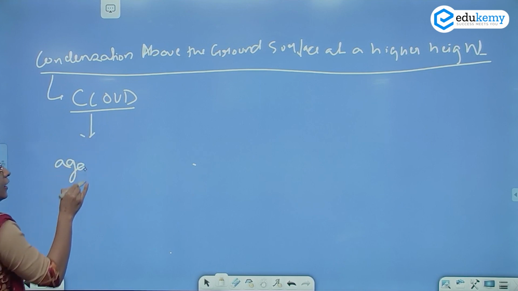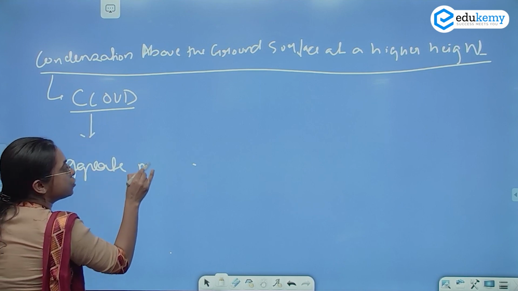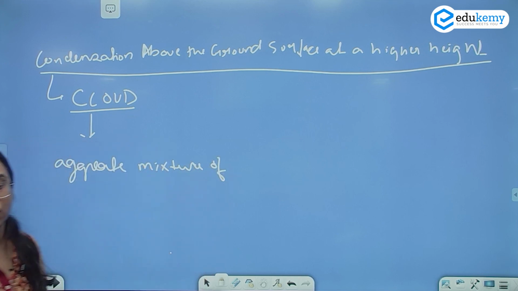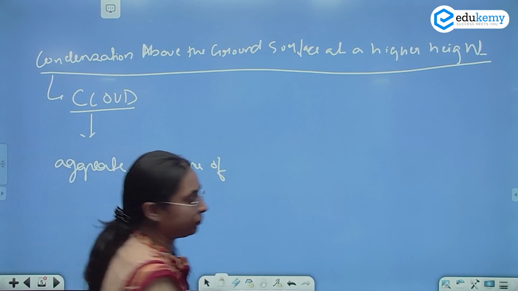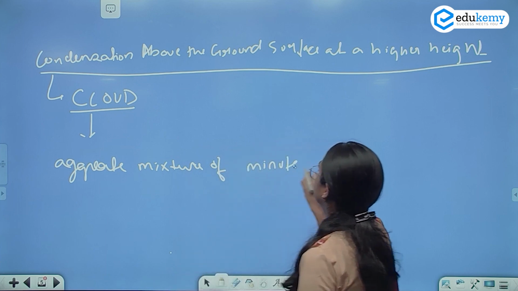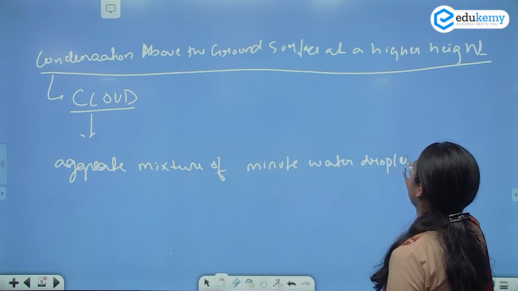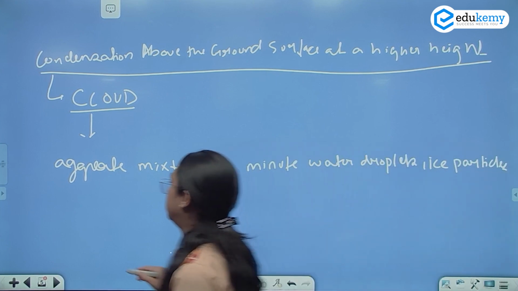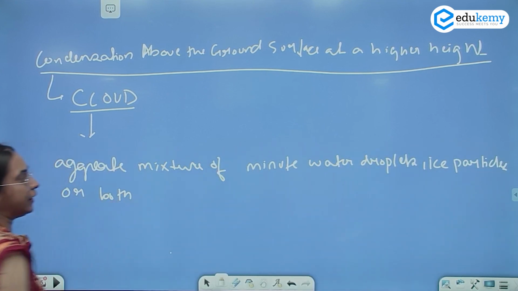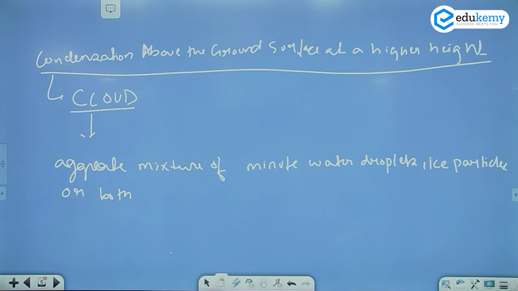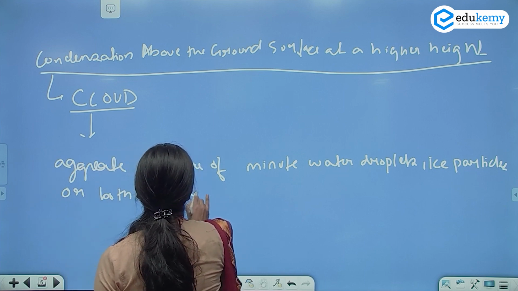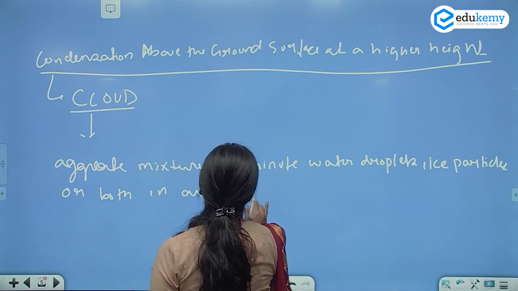It is an aggregate mixture of minute water droplets, ice particles, or both in air above the ground surface.